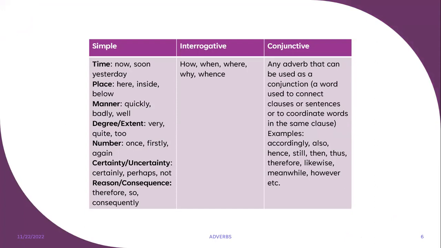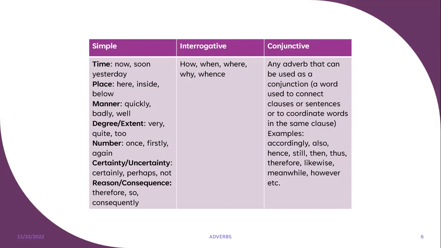So we have under simple, the different categories. For time: now, soon, yesterday. Place: here, inside, below. Manner: quickly, badly, well. Degree or extent: very, quite, too. Number: once, firstly, again. Certainty or uncertainty: certainly, perhaps, not. Reason or consequence: therefore, so, consequently. For interrogative, we have how, when, where, why, whence.